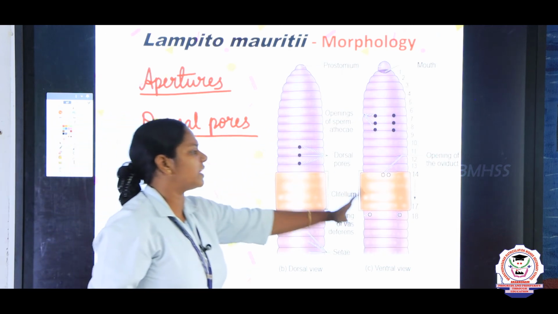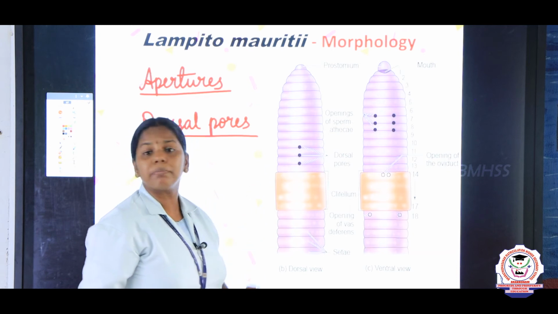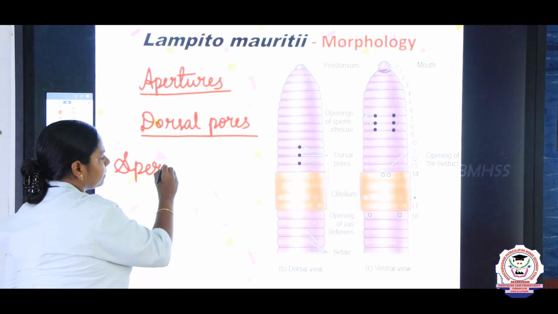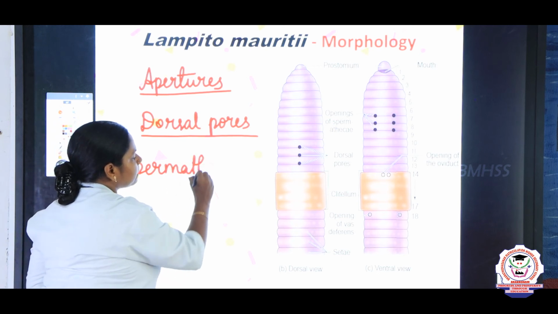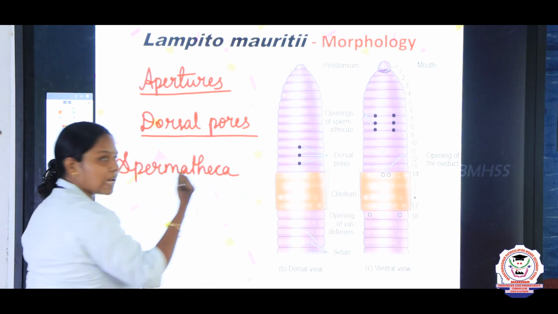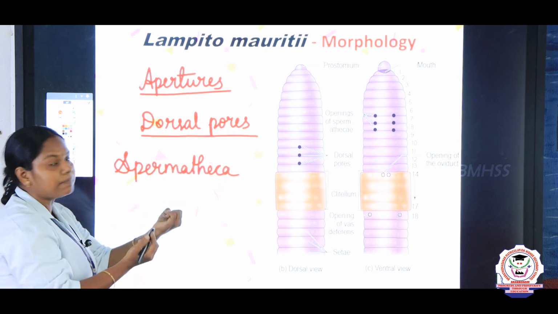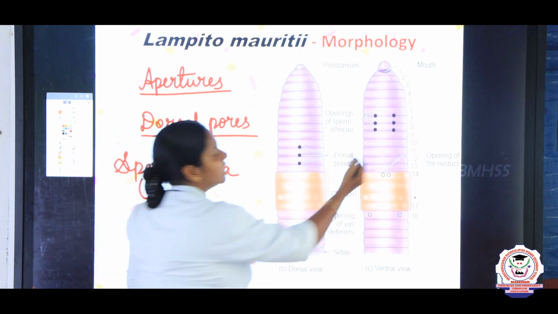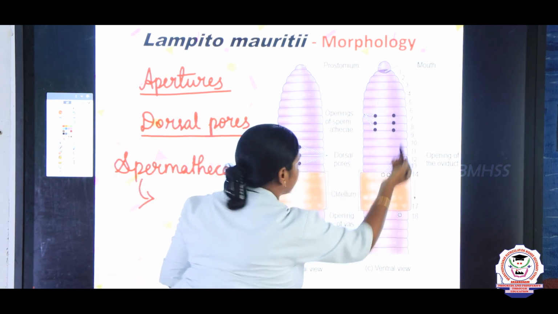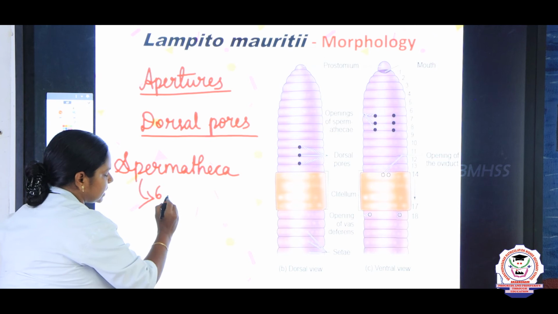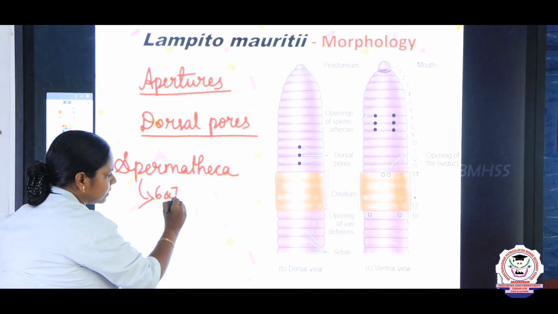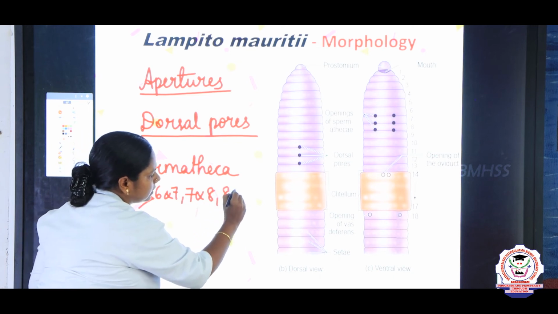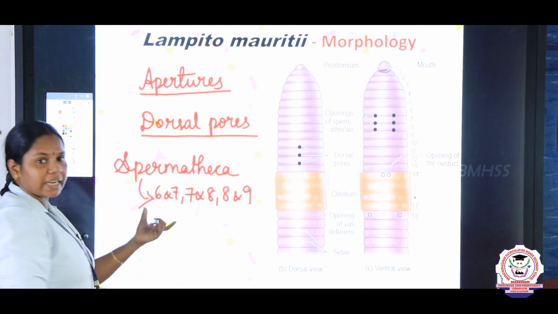And next come to the ventral side, children. It has spermathecal openings. What is the use of spermatheca? Spermatheca receives sperms from the male worm, from the other worm. Spermatheca helps in receiving the sperm. So spermathecal openings are present in between the segments 6 and 7, 7 and 8, and 8 and 9. Spermathecal openings are present in these segments.